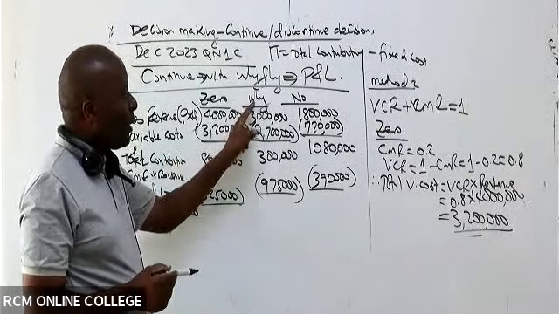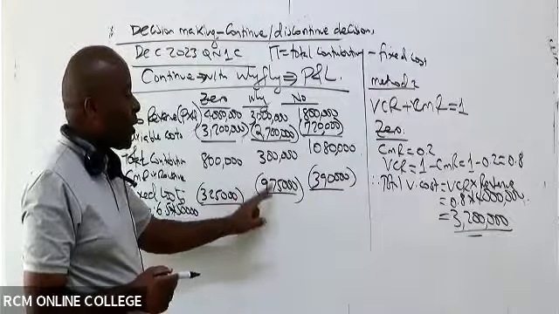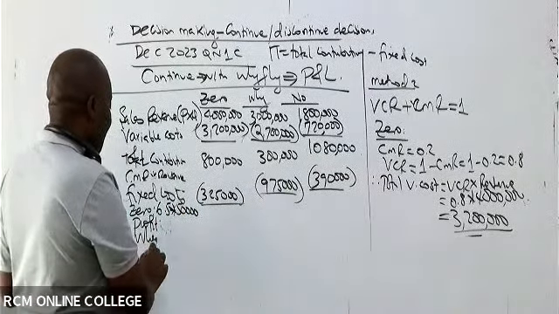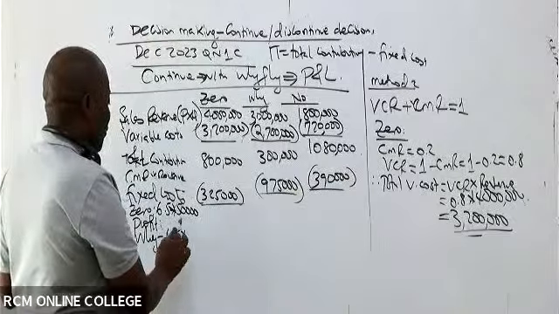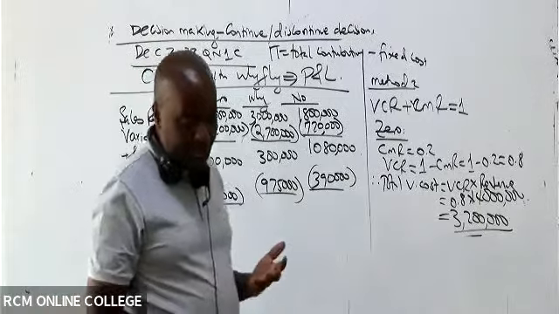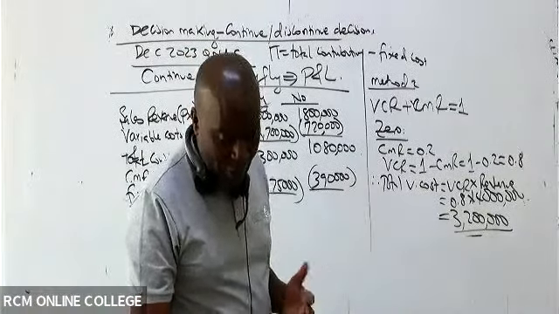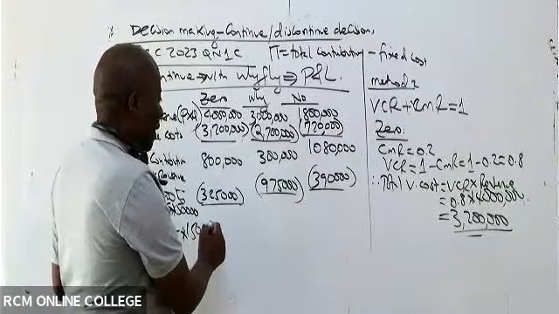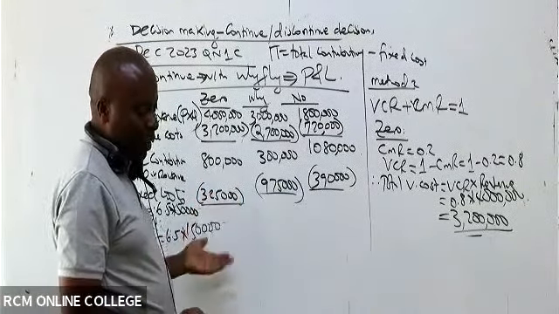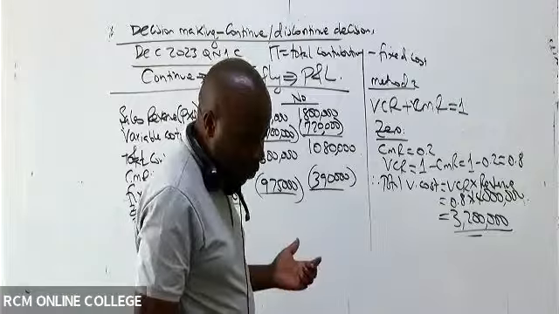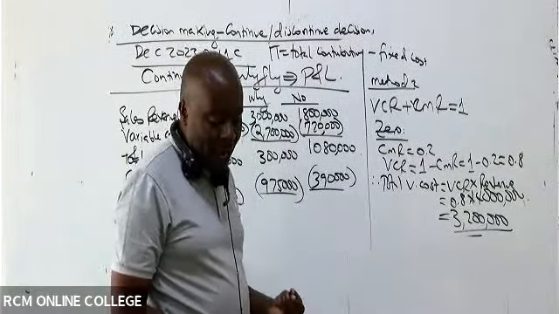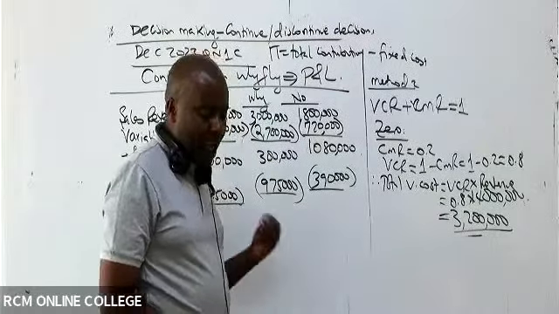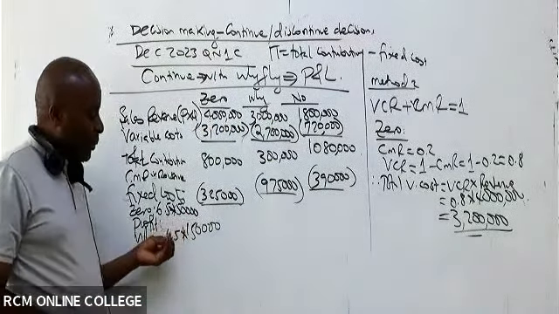I hope everybody is able to see what we did to get this fixed cost of Y of 975. Because we know for Y, the fixed cost is 6.5 times the Y units. Y units, you can see, are 150,000. That's what we did to get this figure of 975 fixed cost. Fixed cost has been given there for each unit.